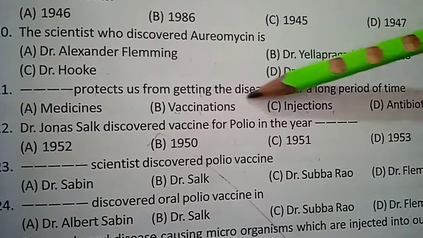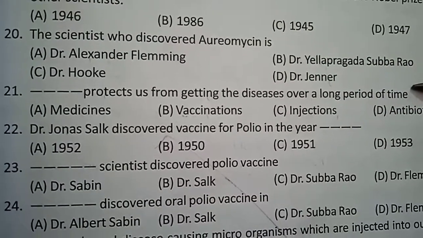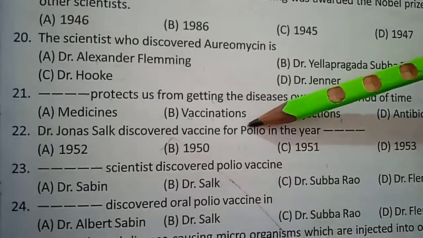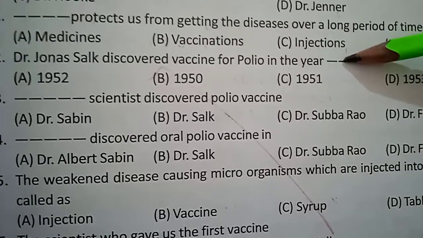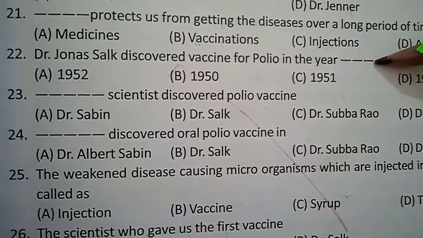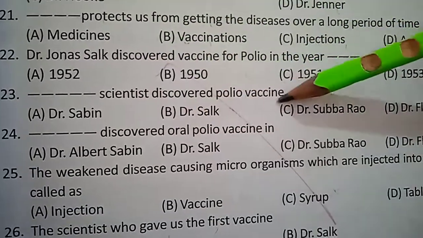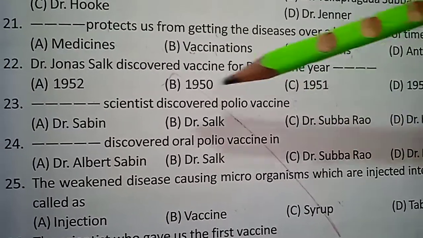Dash protects us from getting diseases over a long period of time: vaccinations. Dr. Jonas Salk discovered the vaccine for polio in the year 1952.